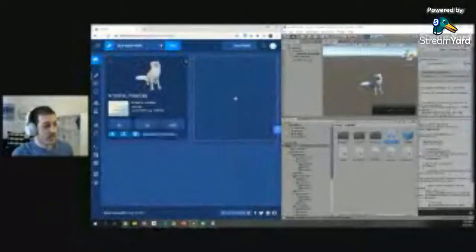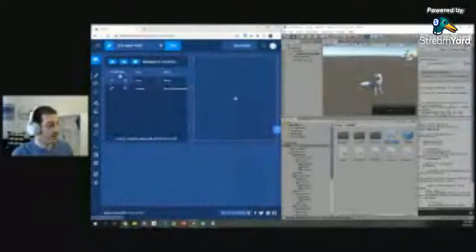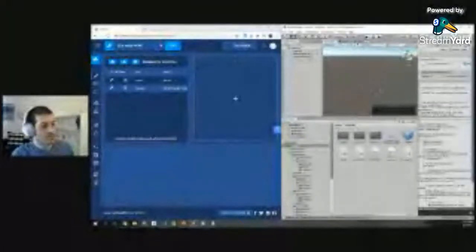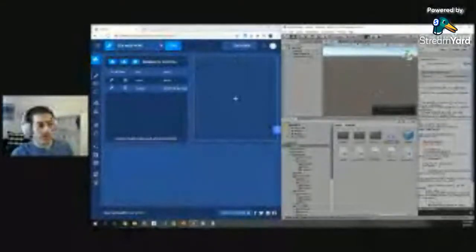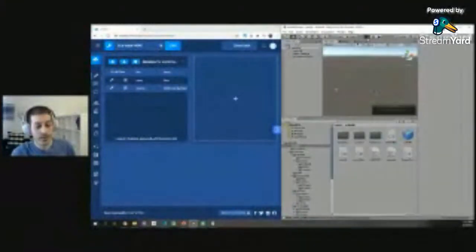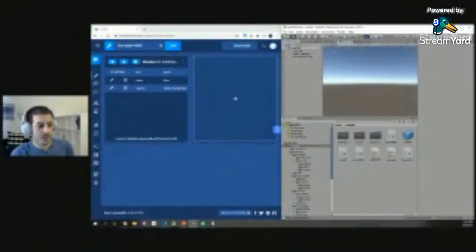So now let's see how that works in practice. If I add a name to the 3D model, let's call it Kevin the Fox, play again, data will stream from the cloud to the game engine, and voila, suddenly we have Kevin the Fox. How cool is that? So instead of it being named Arctic Fox, it's named Kevin. If I change this to something else, for example, Sam, nothing happens. Why is that? Because that snippet of code works in the start function, only when we start the application. So if I restart the application, then the fox will be named Sam.